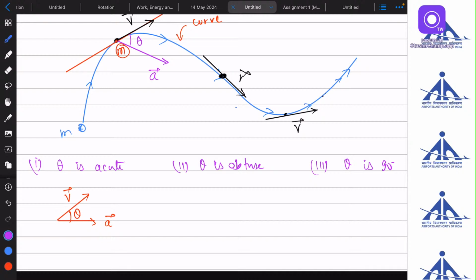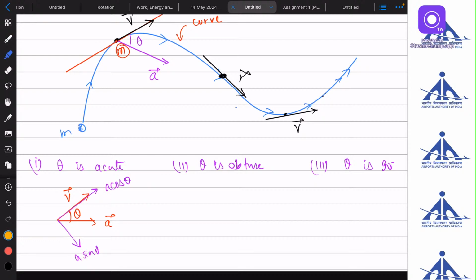So now this acceleration vector has two components, one like this, one like this. You must have heard about rectangular components in your vector chapter. So I can draw two components of acceleration vector: one is a cos theta, another one is a sin theta. I'm not interested in a sin theta because it is perpendicular to the velocity. I am interested in this a cos theta, which is parallel to the velocity.